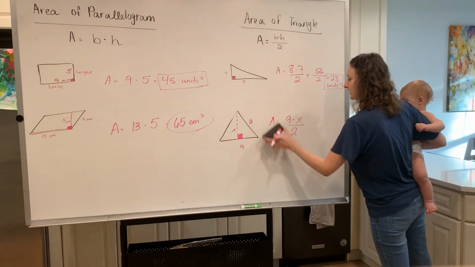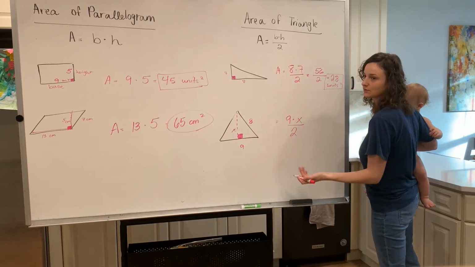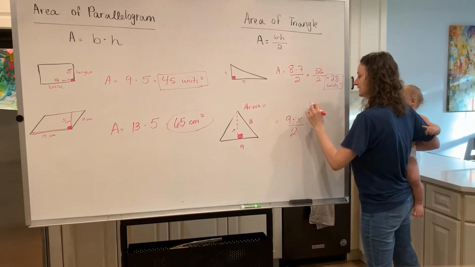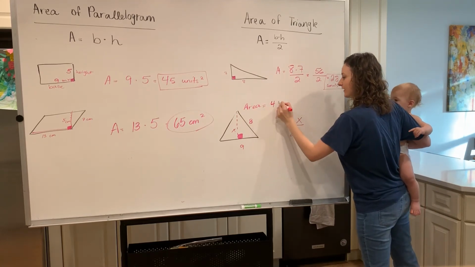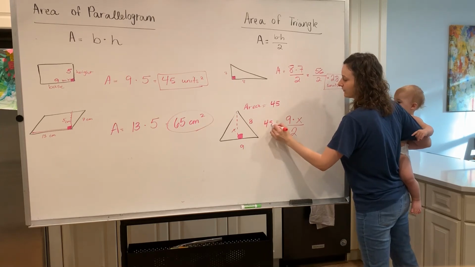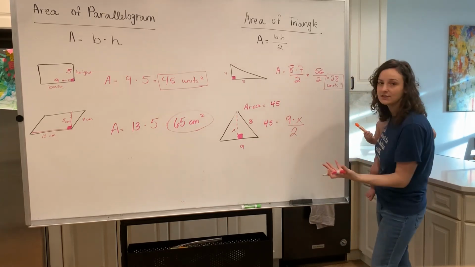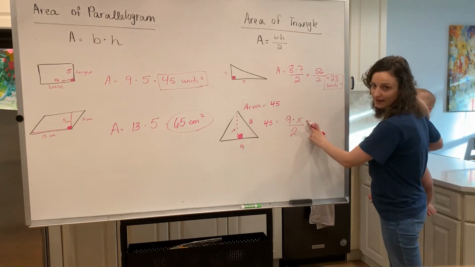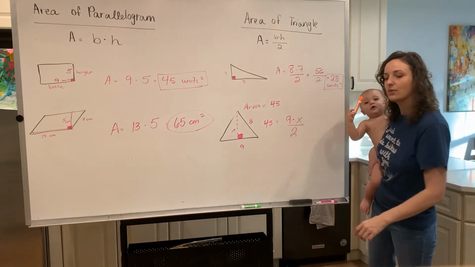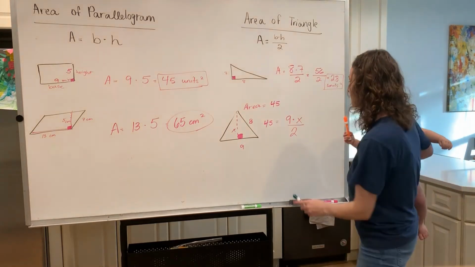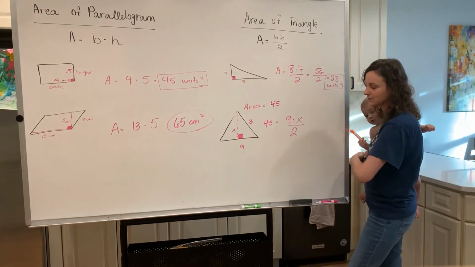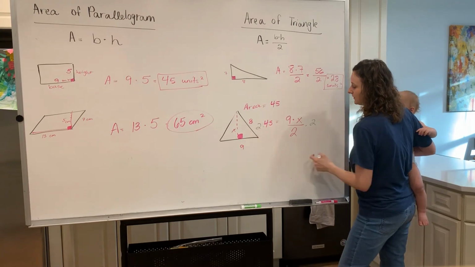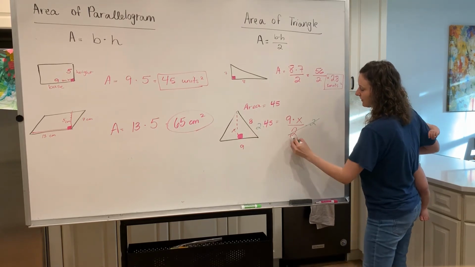So now let's remember that in order to solve this problem, I need to give you some more information. Let's say that the area here is 45. So the area here is going to be 45. I can plug that in. Now we need to use inverse operations in order to solve this equation. Remember, we want to solve for x. In order to solve for x, we need to first get rid of the division on this side. What is the opposite of dividing by 2? The opposite of division is to multiply both sides by 2. If you have a 2 and a division of 2, remember these will cancel.